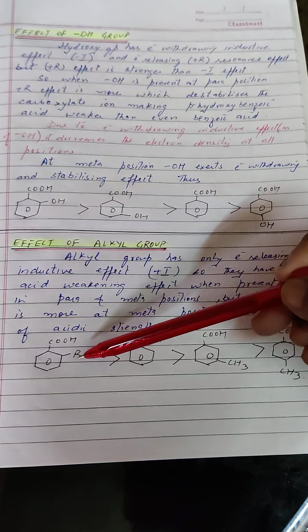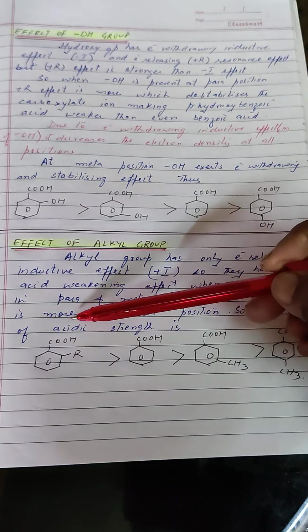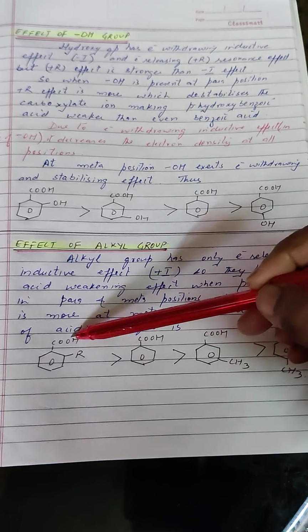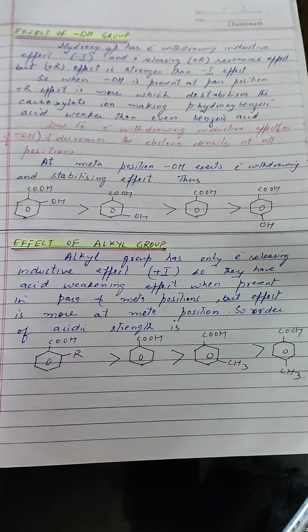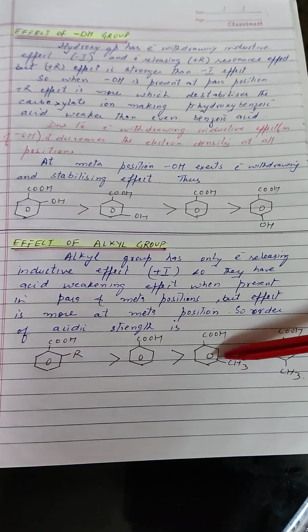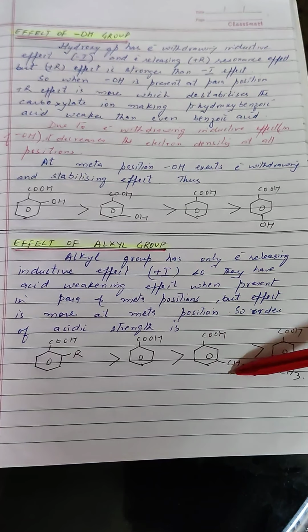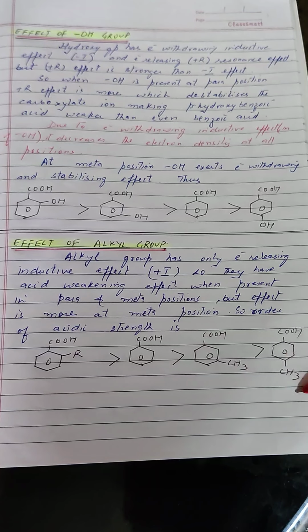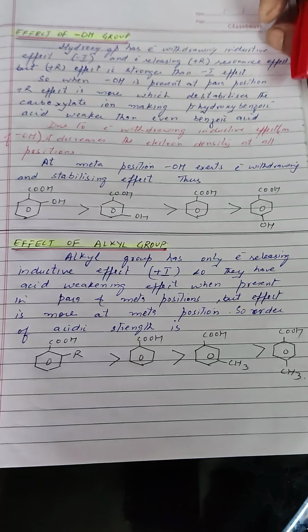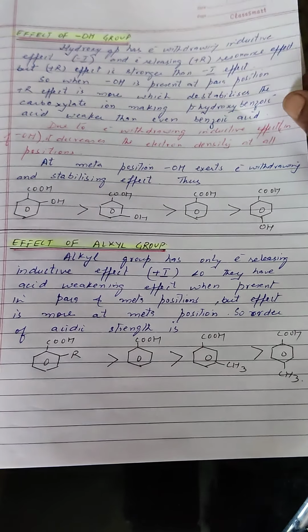So we can say ortho methyl benzoic acid, that is toluic acid, will be more acidic than benzoic acid, which in turn is more acidic than meta toluic acid, which in turn is more acidic than para toluic acid.